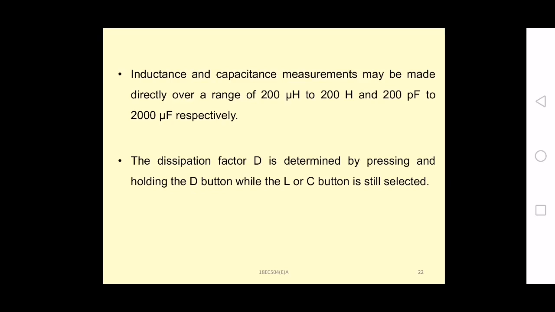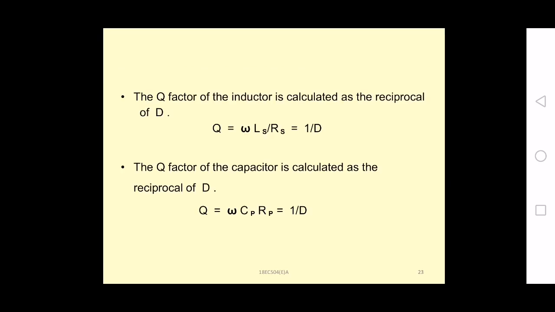The D button will be there on the front panel control of the digital LCR meter. You have to press and hold the D button while your L and C button is still selected. By that you can measure the dissipation factor.